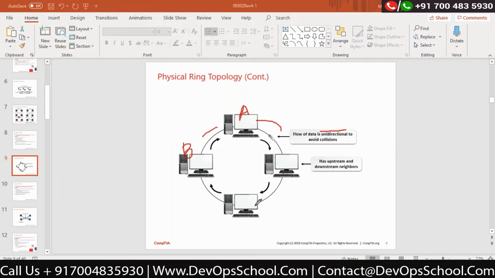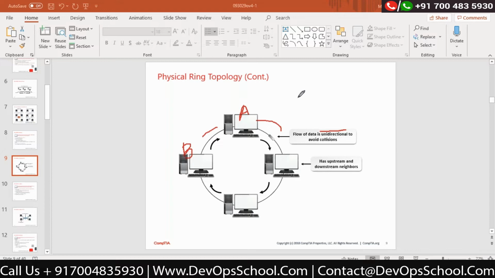Correct? If I'm talking about broadcasting messages, if I configure that A is doing the broadcasting to everyone, and if that broadcasting is sent through both directions, then there is a chance that particular messages would collide with each other. Correct? So in ring topology, to avoid the collision, they introduced the concept called unidirectional.